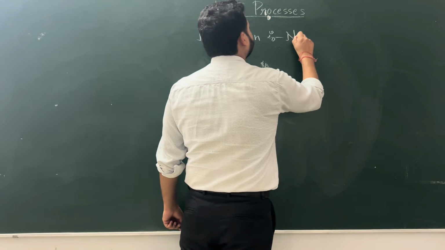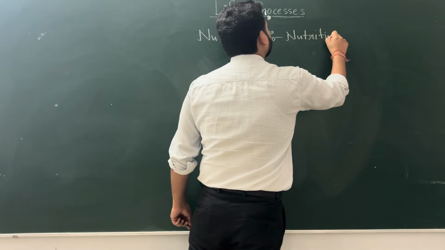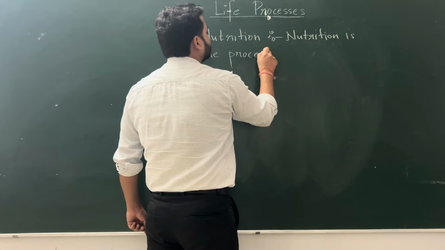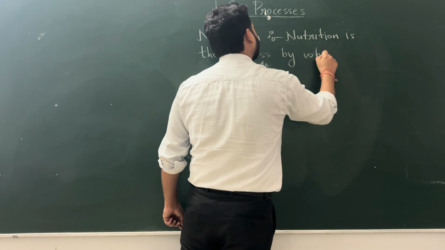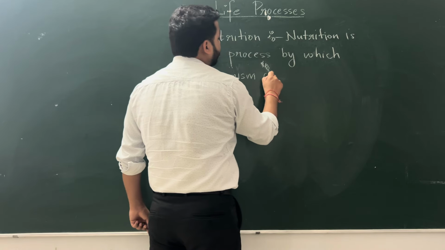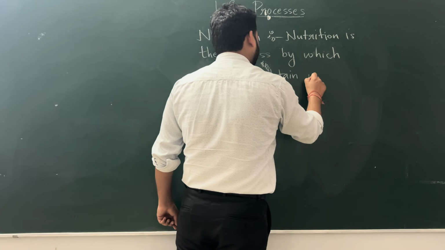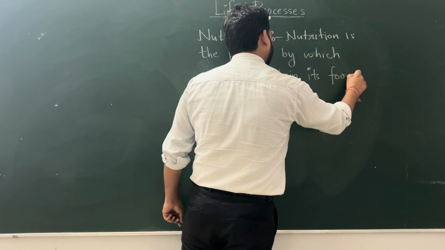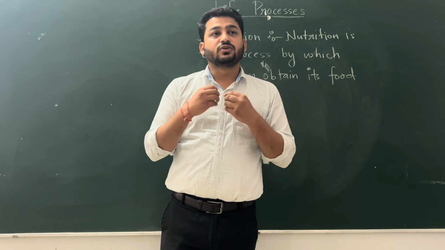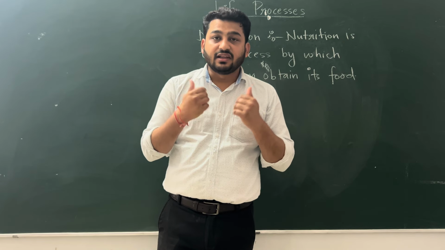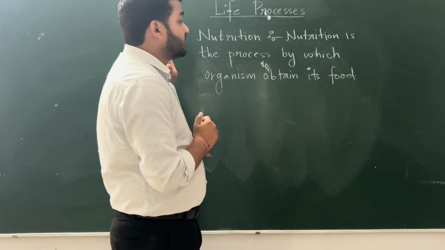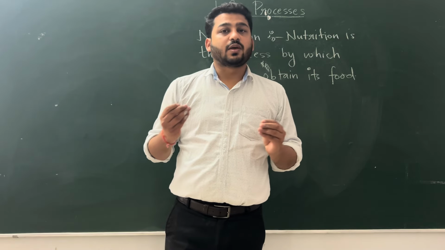Nutrition is the process by which an organism obtains its food, like us. We also obtain our food for what? So that we can live, so that we can survive, so that we can maintain our body functions. Right? So this is nutrition. Now there are different types of nutrition in different types of organisms.